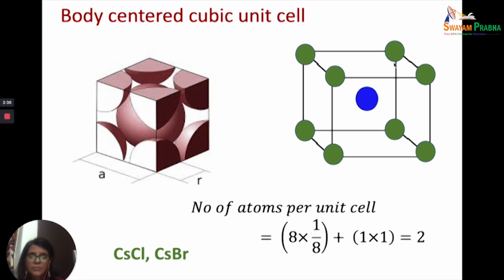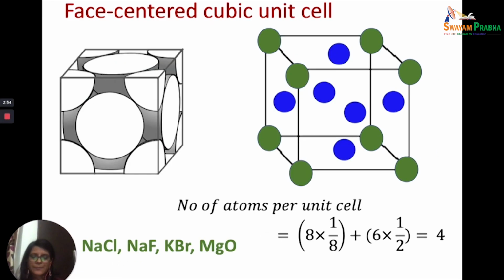So let us now try and calculate the number of atoms. There are 8 corners, so 8 into 1 by 8 because each corner is contributing 1 by 8, and then the body center is contributing wholly to it. So 1 body center into 1. So 1 into 1. So you get 2. And this is an example of cesium chloride and cesium bromide. So CsCl and CsBr have a body-centered cubic unit cell.